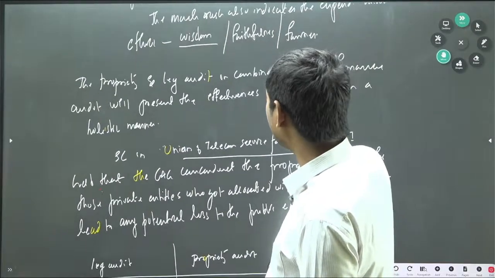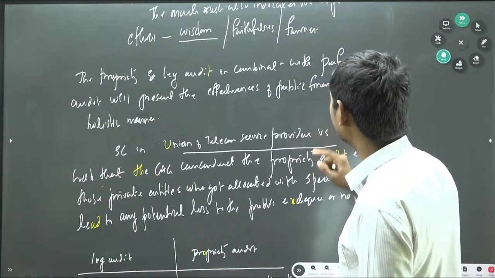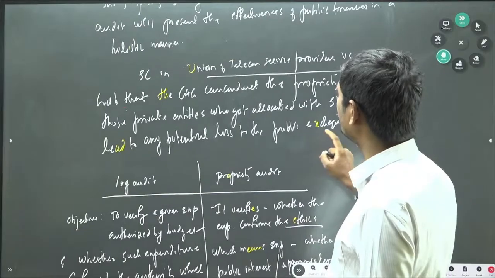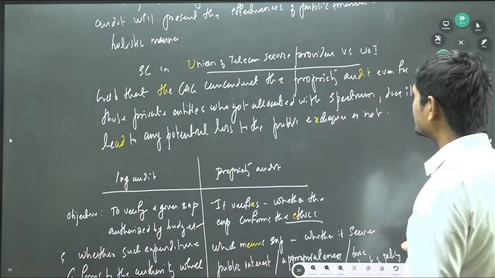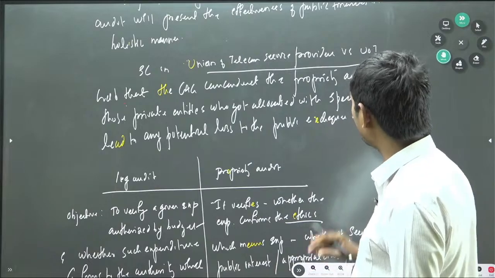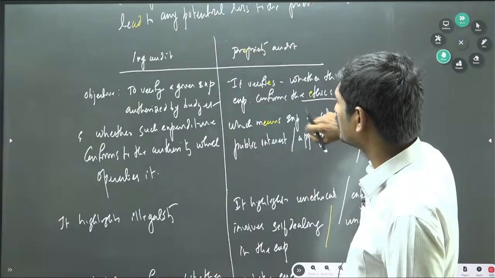So the propriety and legal audit in combination with performance audit will present the effectiveness of the public finances in a holistic manner. For example, the Supreme Court in Union of India versus Telecom Service Providers held that the CAG can conduct the propriety audit even for private entities. So now we have discussed legal audit.